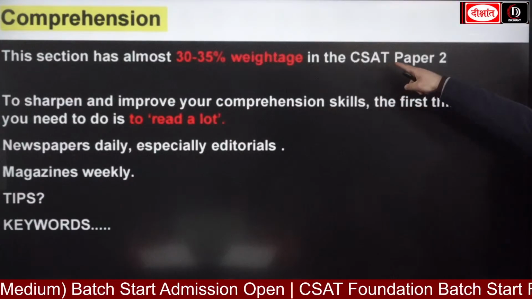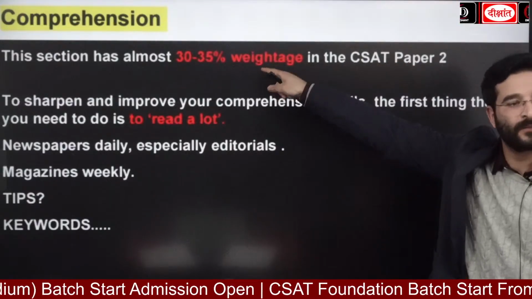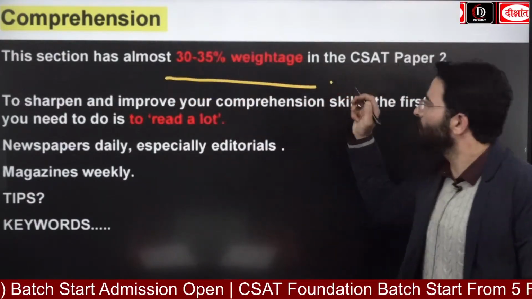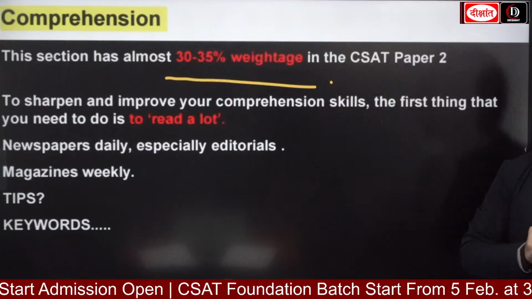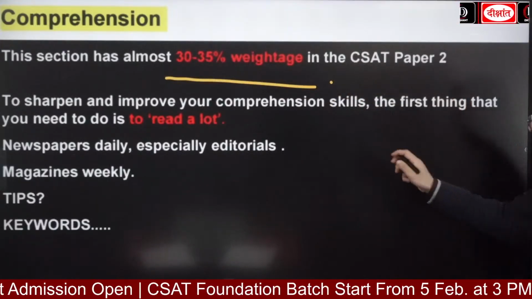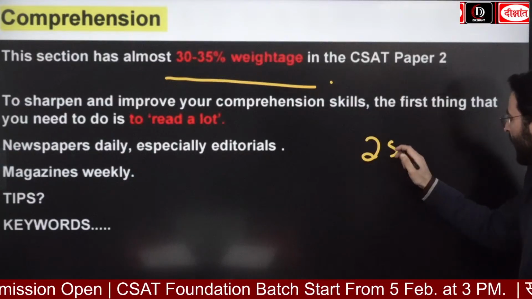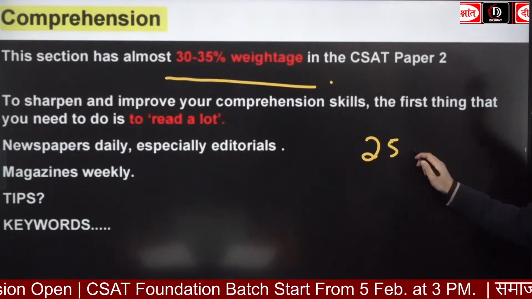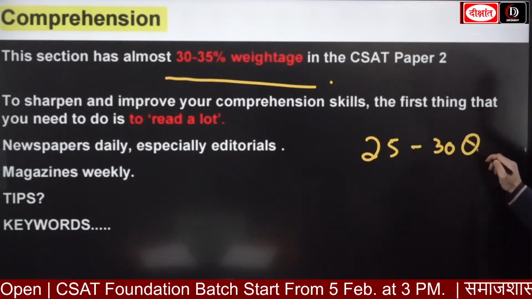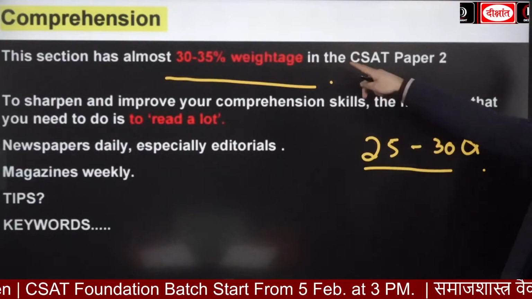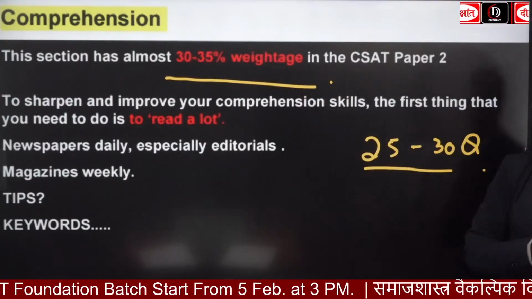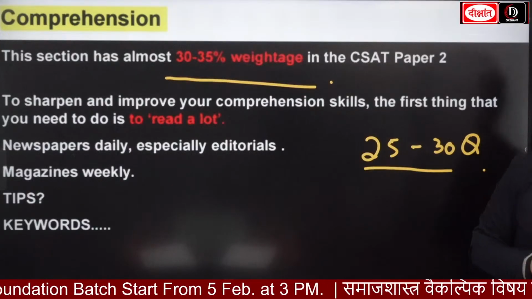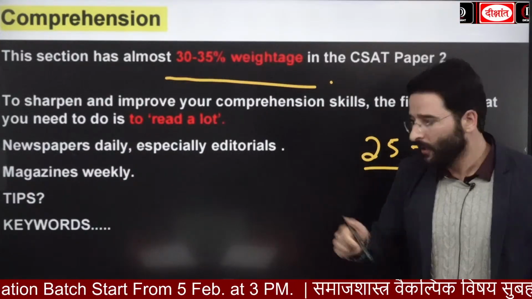And if I look at the comprehension part guys, can you see this one? Okay, this section has almost 30 to 35% weightage in this CSAT paper. That means on an average, if I look at the RC or reading comprehension, 25 to 30 questions are going to come from this particular portion. So reading comprehension को आप strong कैसे कर सकते हैं? ठीक है, the only mantra is you have to read a lot. Okay, that's what I believe.